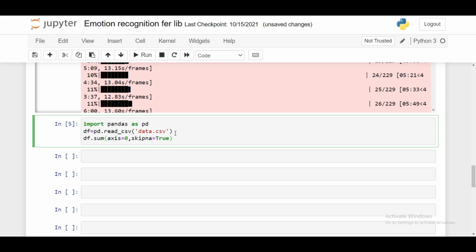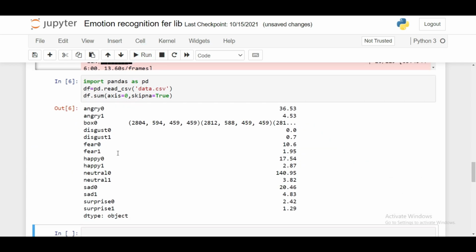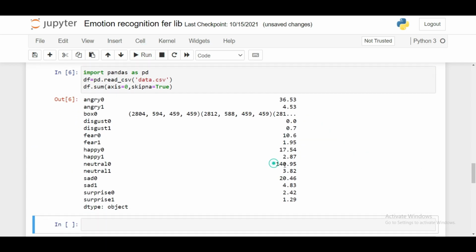NA values means the null values. This line will add all the column values in the CSV file. By using this code, we can easily find out which emotions are highly dominant in the video data. Just run this code. You can see here the neutral has more values compared to other emotions. We can say this video contains more neutral emotions. So this is the correct way of using the library and capturing the emotions from an image and a video file.